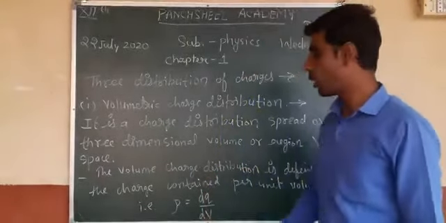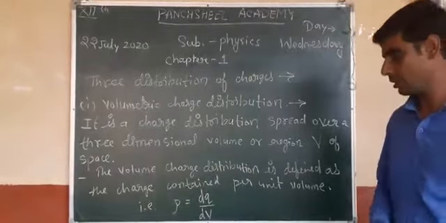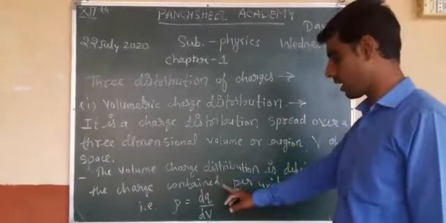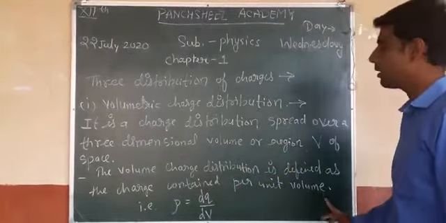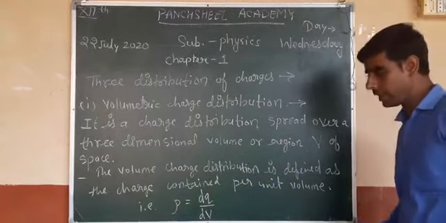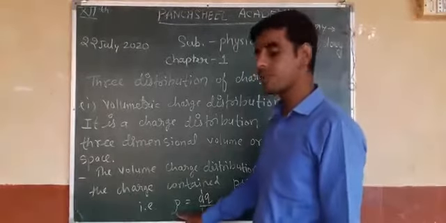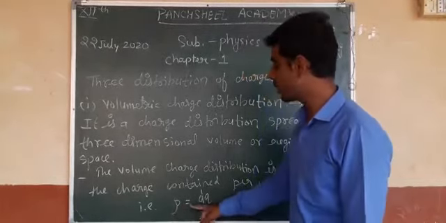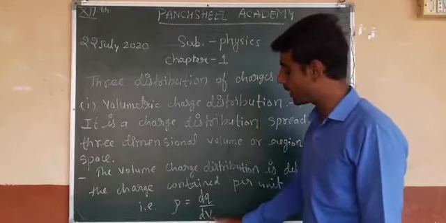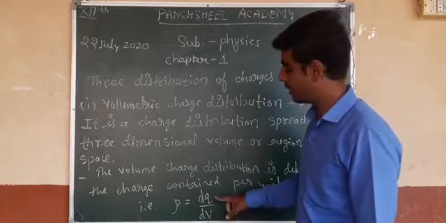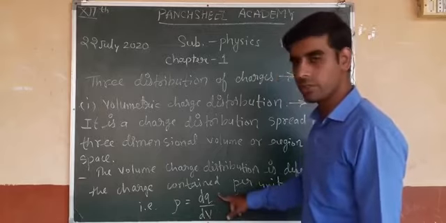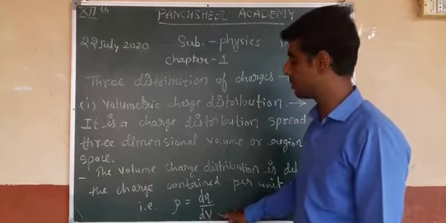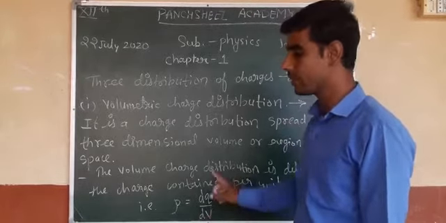And how to define volume charge distribution? The volume charge distribution is defined as the charge contained per unit volume. It is represented by rho, and rho equals dq by dv. dq by dv means charge per unit volume. So this is the volume charge distribution.